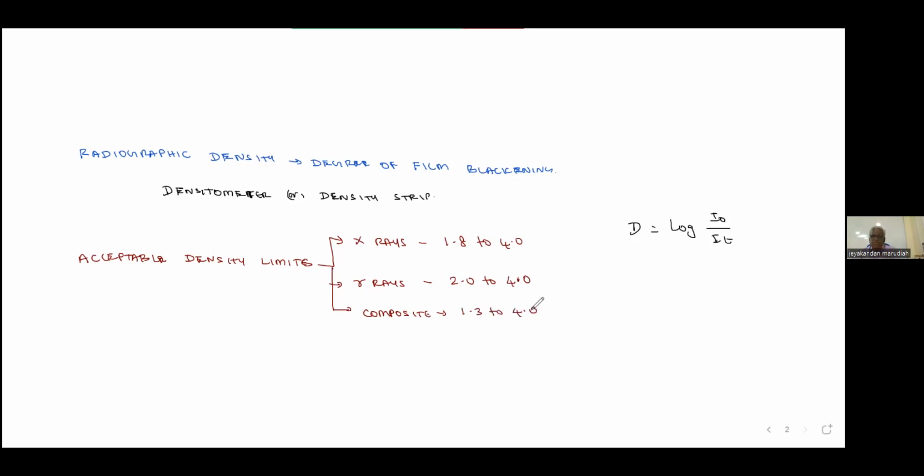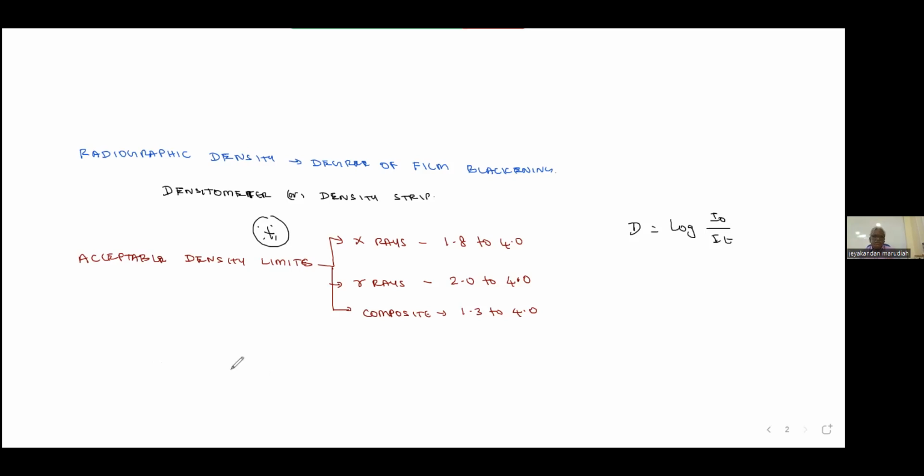What is meant by composite radiography? Multiple film technique. In one cassette, if you are putting 2 or more films, that is called composite. Each film should have a minimum density of 1.3. Please remember, density has no unit. You know this formula, it is a logarithmic comparison actually. Density is just a number. You have to remember these values, it may be a closed book exam.